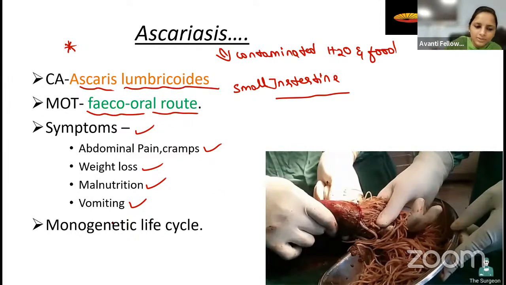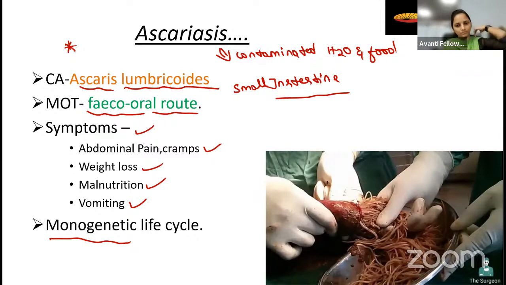Okay, so coming to the life cycle, mainly it is a monogenetic life cycle. A single host is there, right? It does not have two hosts. Only humans are affected. That's why we call it a monogenetic life cycle.